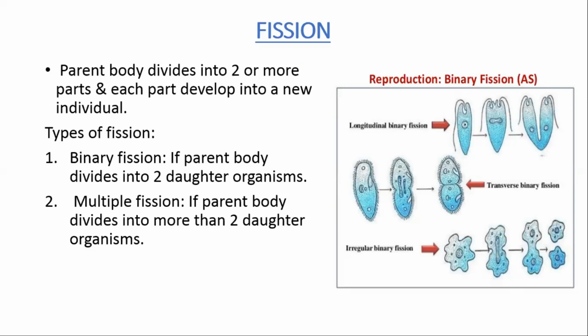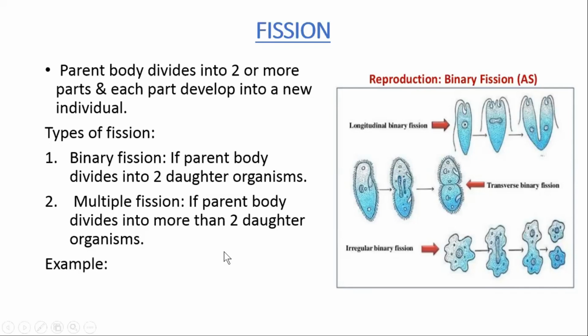As the name shows, in multiple fission the parent body will be divided into more than two, or multiple, daughter organisms, right?